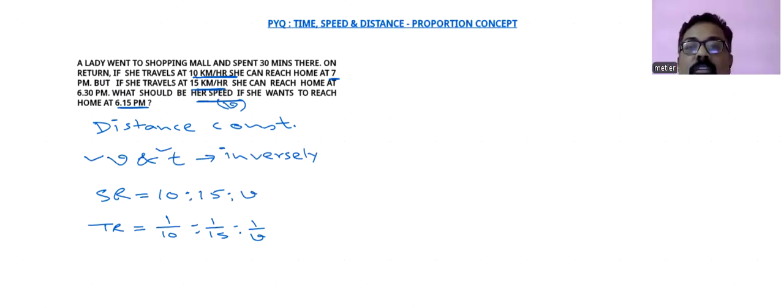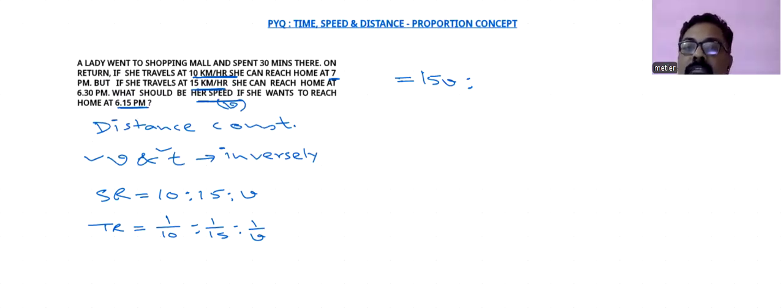So we have to replace 1/10. So when we have to replace 1/10, we have to forget this value and we have to go with other two values. So it will be coming as 15V. Second, when we have to replace 1/15, we have to forget about this second term.